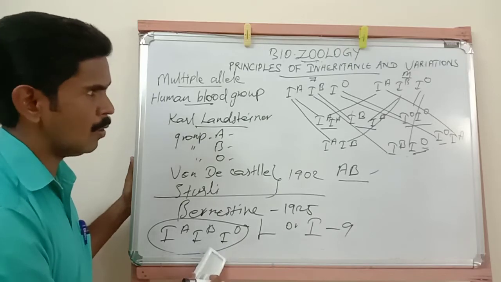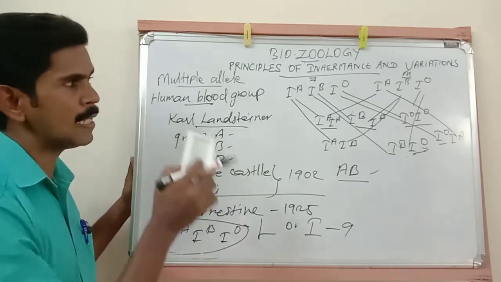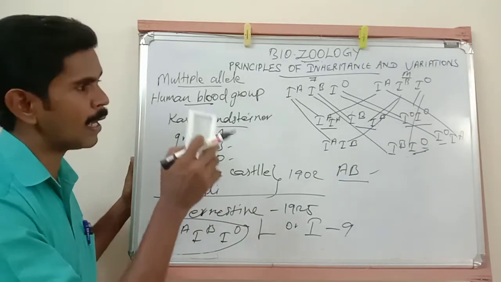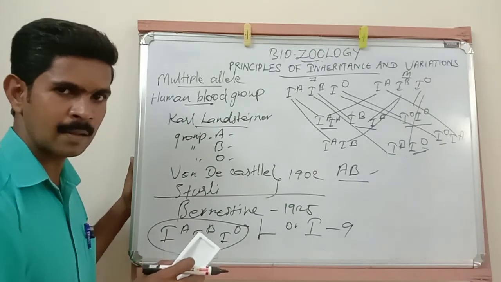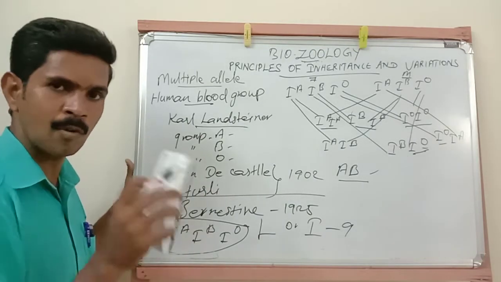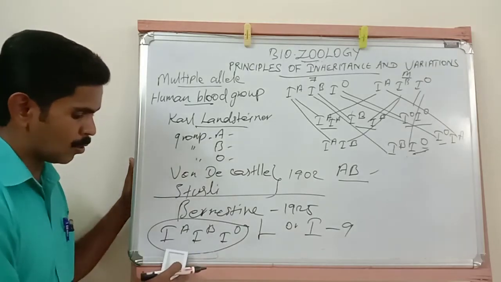So a child receives one allele from the father and one allele from the mother. When we draw the phenotypic character, we will get 6 phenotypes and 4 blood groups. Understand? Then see, I have one more point here.